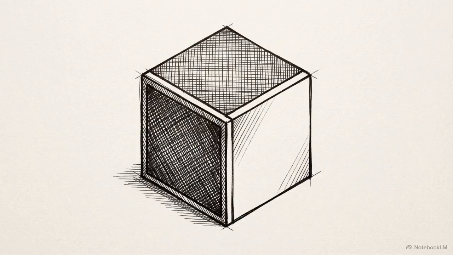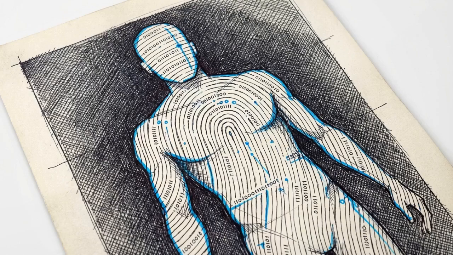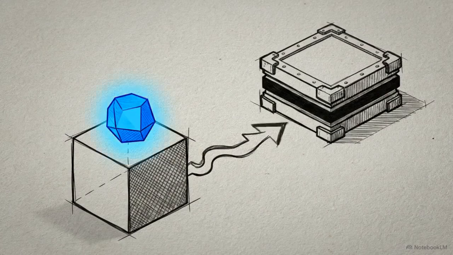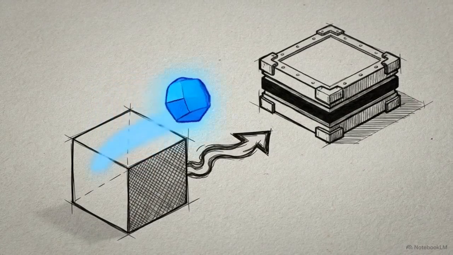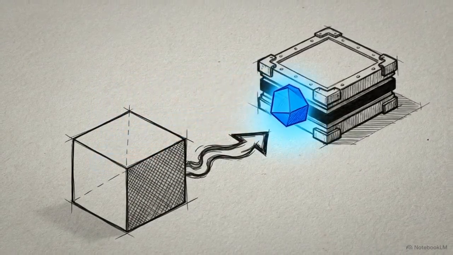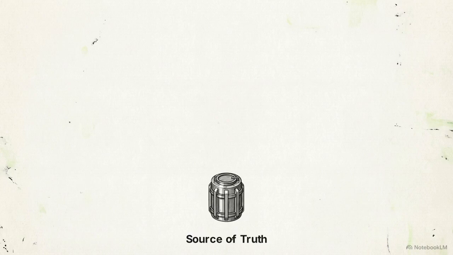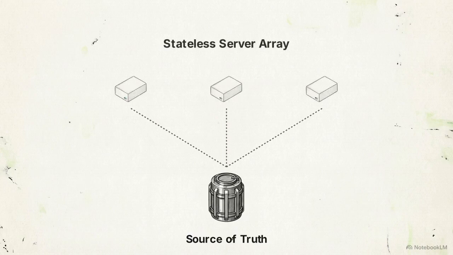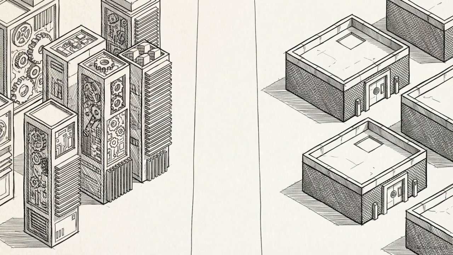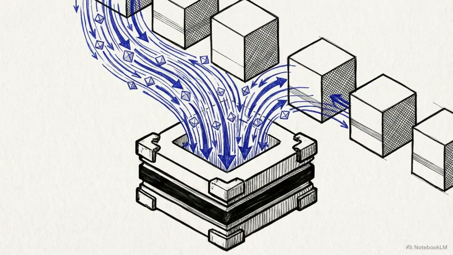But if the servers are amnesic, how does the application actually track who you are and what you're doing? The data hasn't been deleted. It has simply been decoupled from the server and moved to a shared environment. This is the centralized source of truth, a dedicated database or high-speed cache that sits safely outside the server array. When a request arrives, the stateless server queries the shared database, verifies the user, completes the action, and then empties its own cache. Separating the processing power from data storage allows a system to survive massive traffic surges that would otherwise cause a crash.